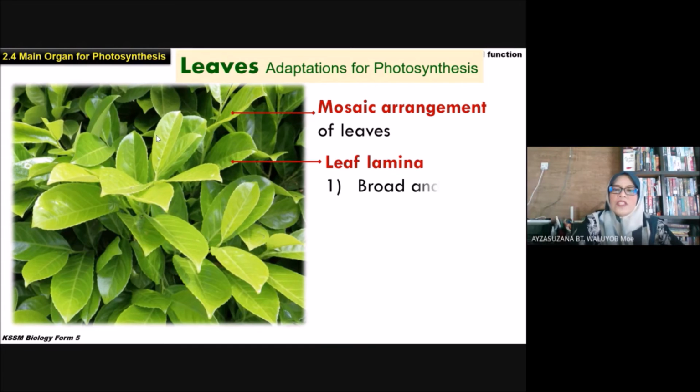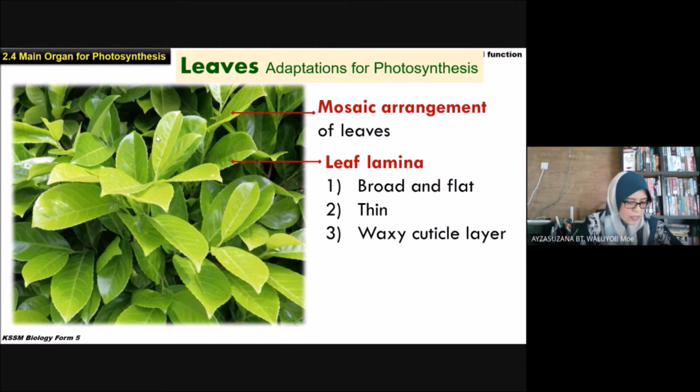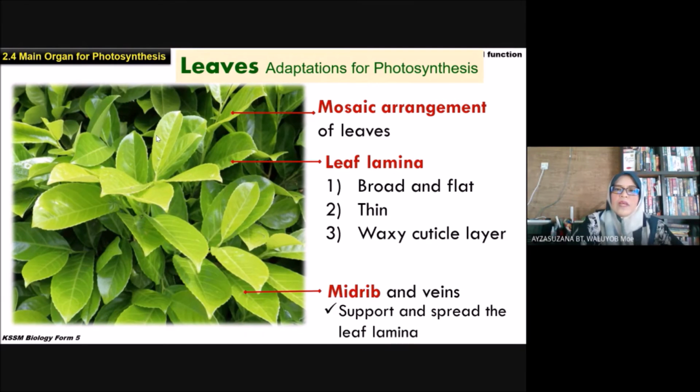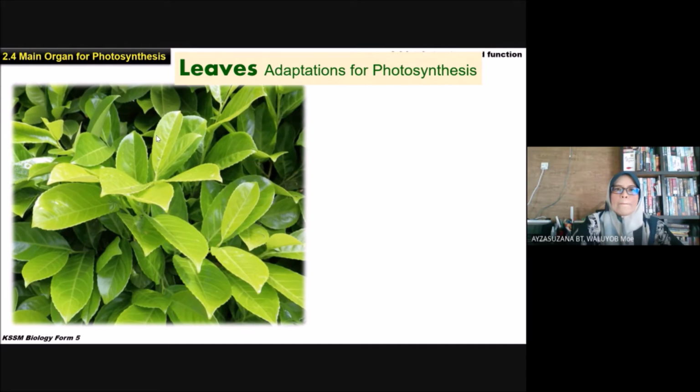What is the function of the mosaic arrangement of the leaf? Then leaf lamina. The characteristics of the leaf lamina: broad and flat, thin, waxy cuticle layer. This is how leaf lamina adapts to the photosynthesis. Midrib and veins support and spread the leaf lamina.